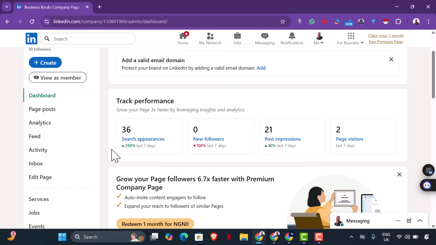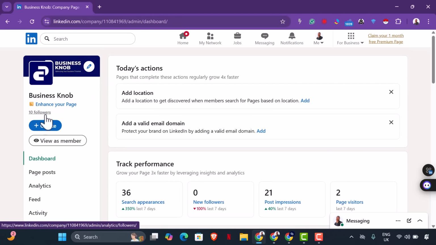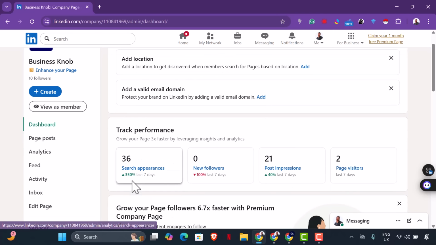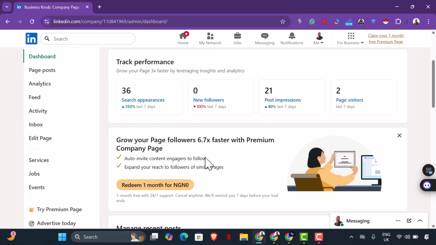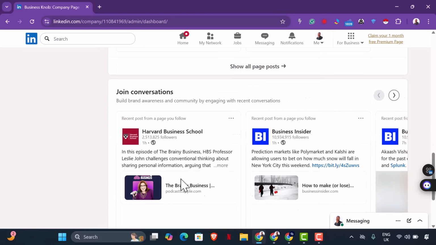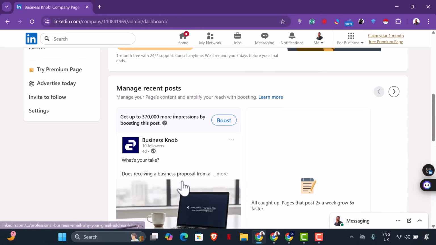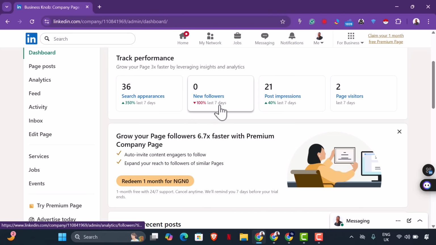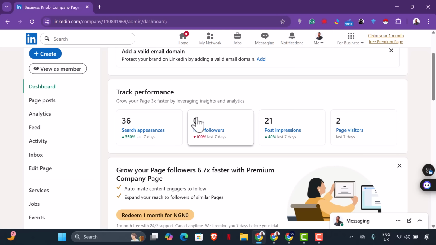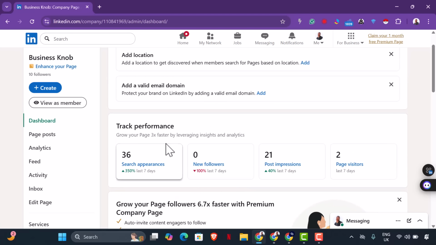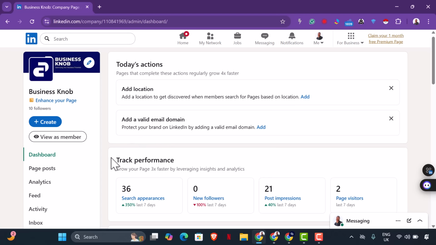This is your page, and after we sent the invite, we have about 10 followers joining the page, and you could see it boosts the search appearances of the page. Then you have post impressions increased by 40 percent. So this is an improvement because of the little things we've done, and this is how to go about boosting a LinkedIn page. If you do this over and over again for a year, your page will definitely get to above 1000 followers. That's if you post consistently and you apply all these strategies into what you do.